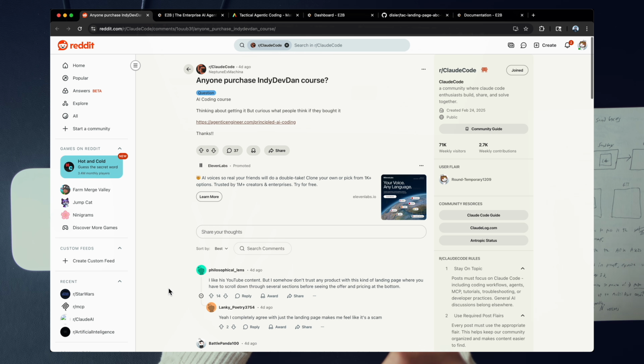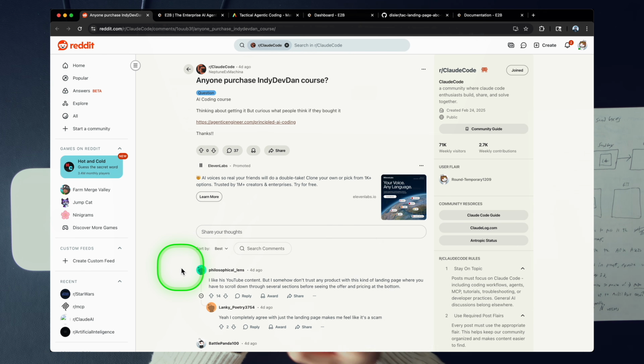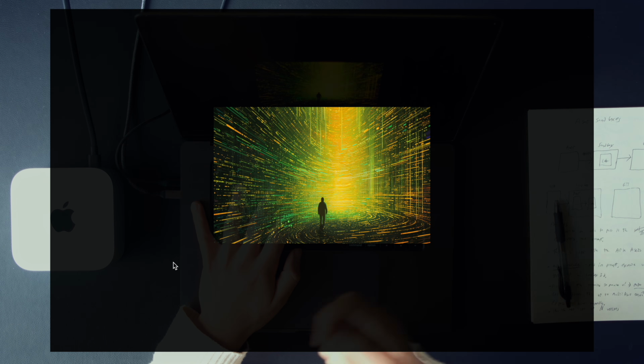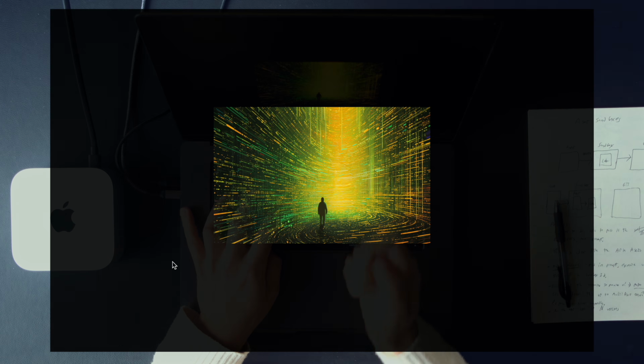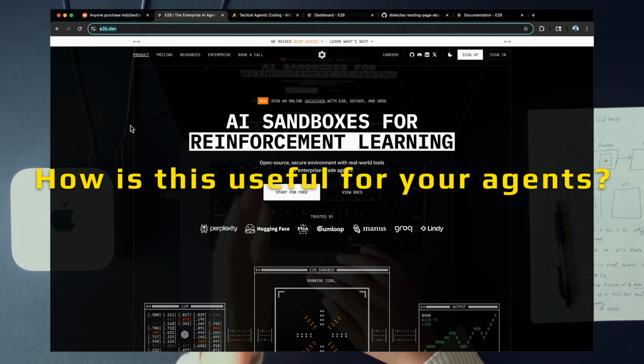Okay, now there are some positive comments in here from engineers that have taken the courses, but the feedback here is well taken. And I want to use this Reddit post as an opportunity to showcase a new emerging technology you can use to scale your agents. Let's talk about agent sandboxes. What are agent sandboxes? What's E2B? And how is this useful for scaling your impact with your agents?